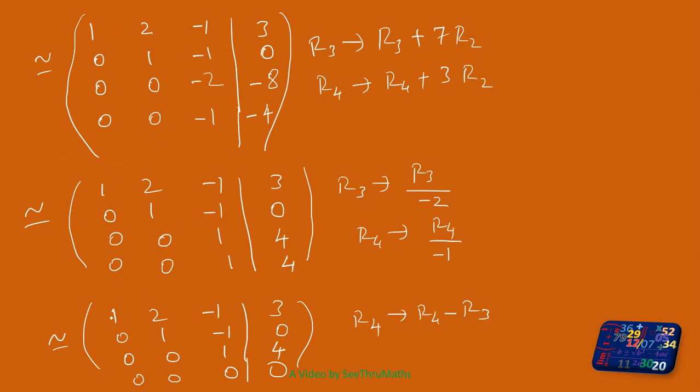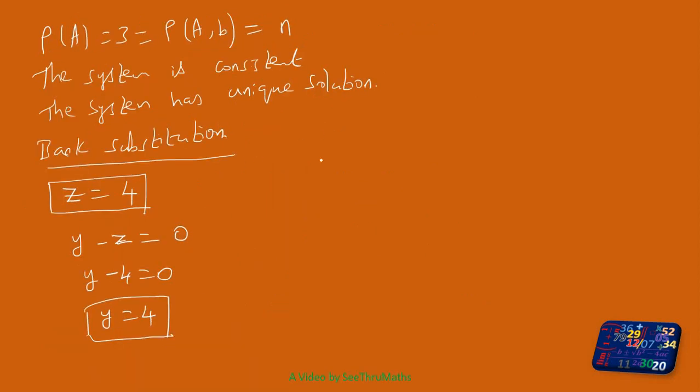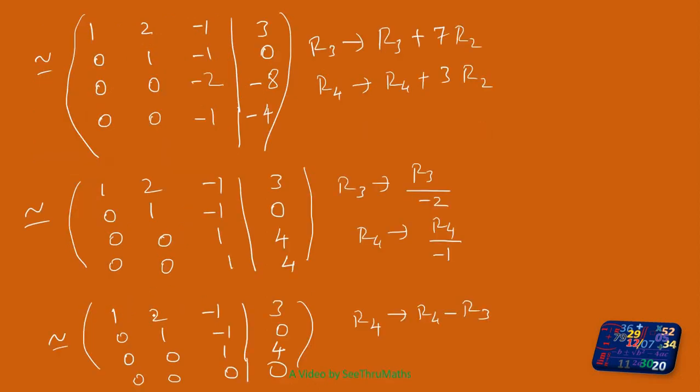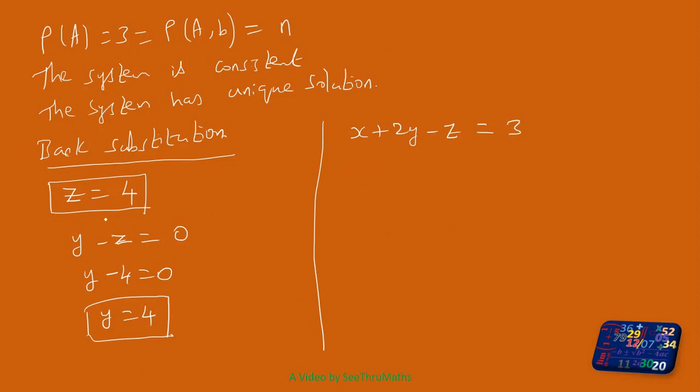Next one, the last equation: x plus 2y minus z equal to 3. We know the value for z, we know the value for y. Substitute here, both values are 4. So x plus, 4 into 2 is 8, minus 4 equal to 3. So 8 minus 4 is 4. So x plus 4 equal to 3, the 4 goes that side. So 3 minus 4 is minus 1.